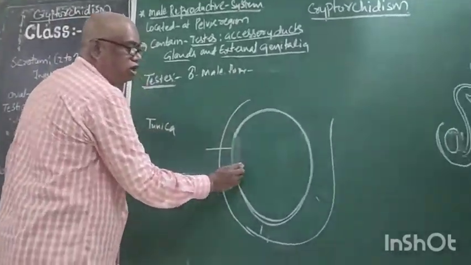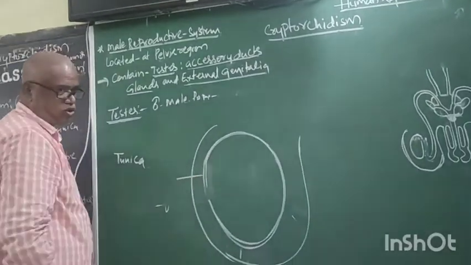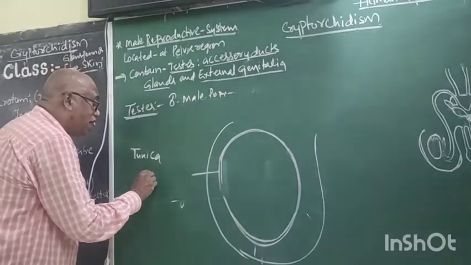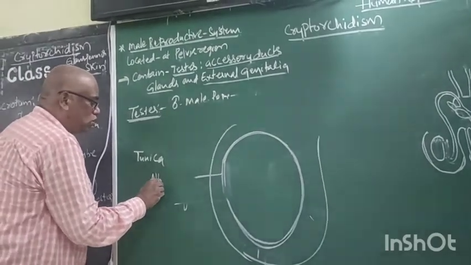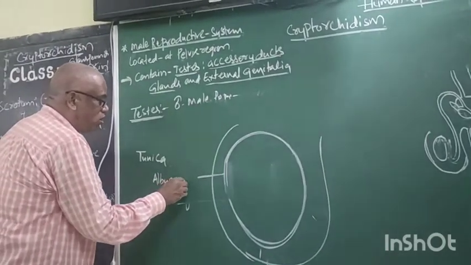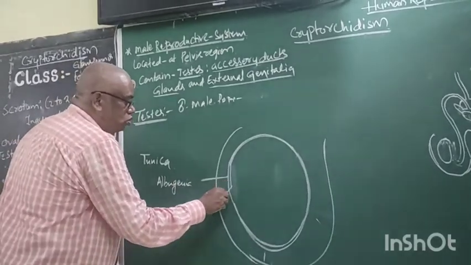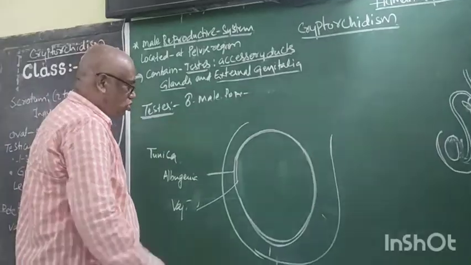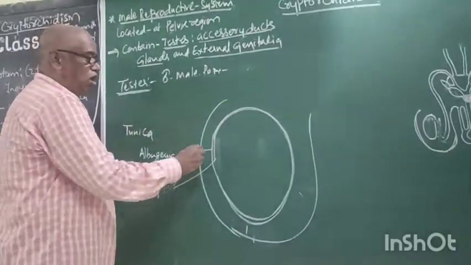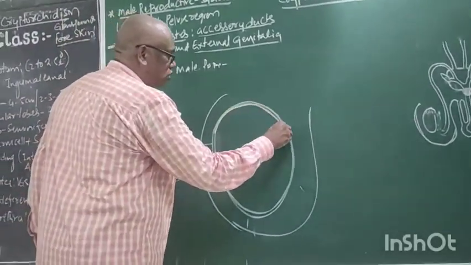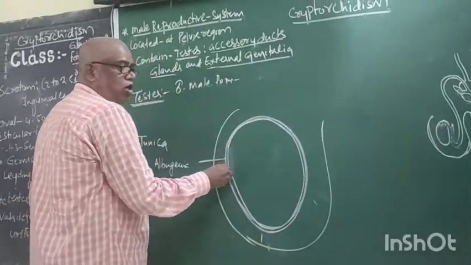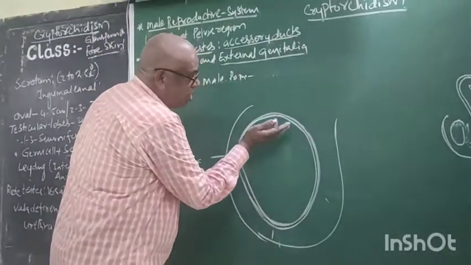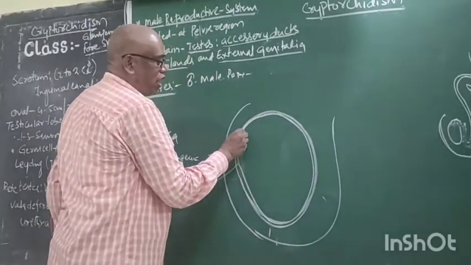Actually, this wall contains two layers. The outer layer is tunica vaginalis and the inner layer is tunica albuginea. These two together are called the tunica. The inner layer undergoes invagination at regular intervals.